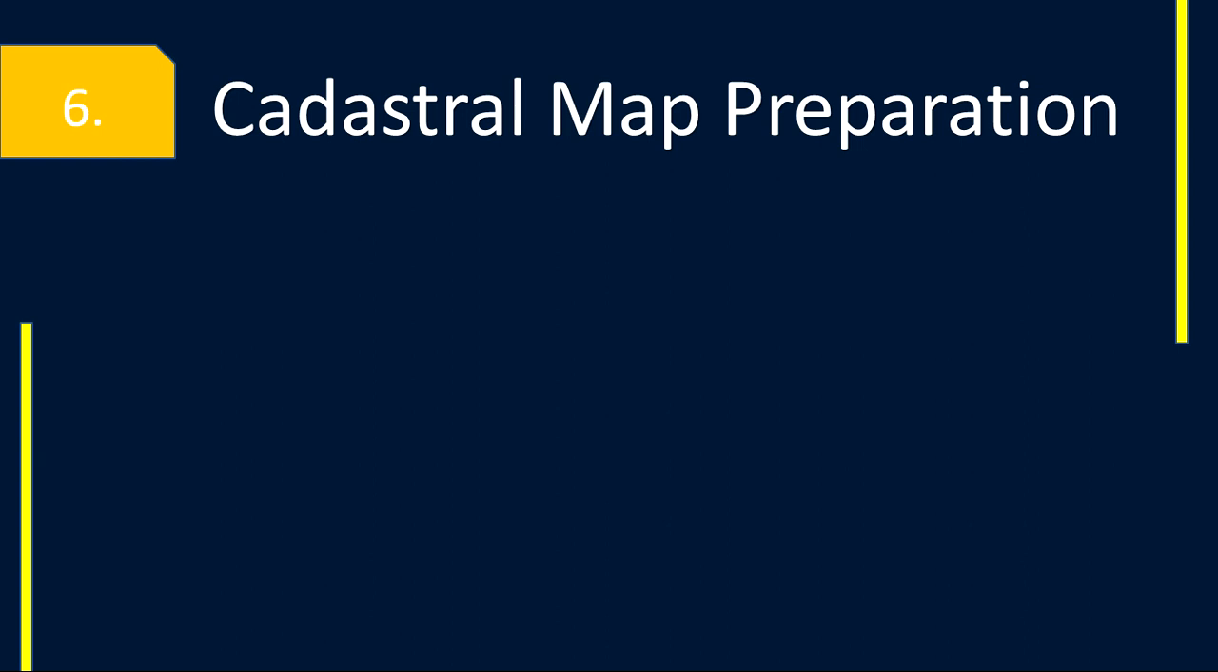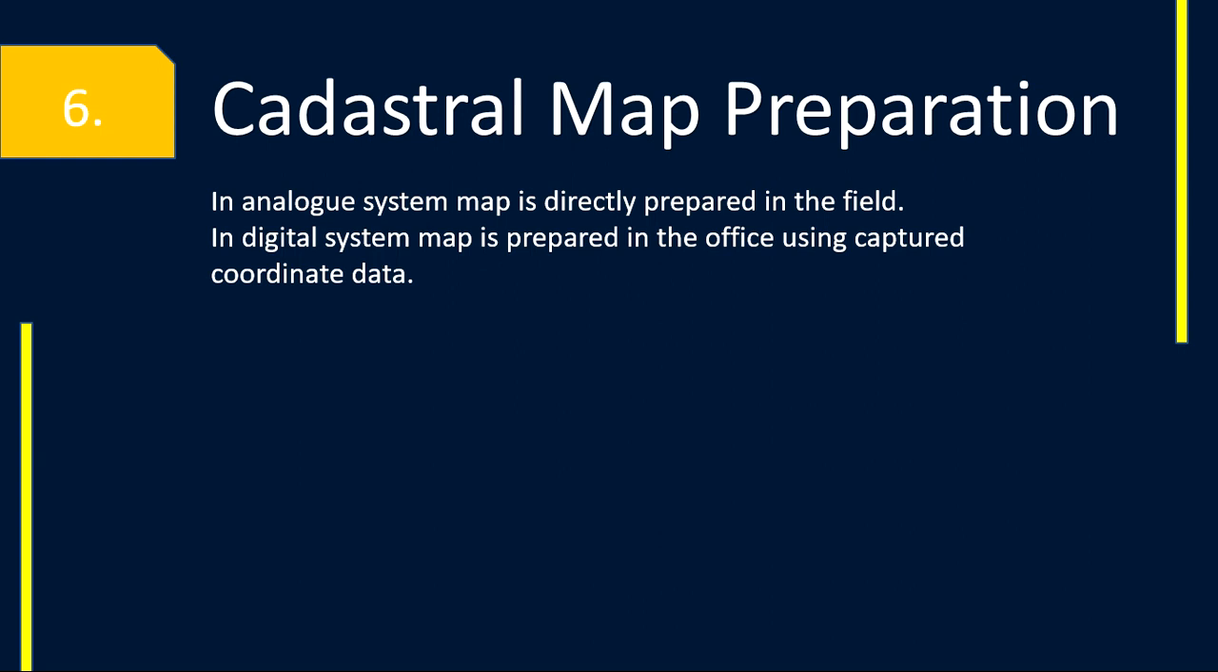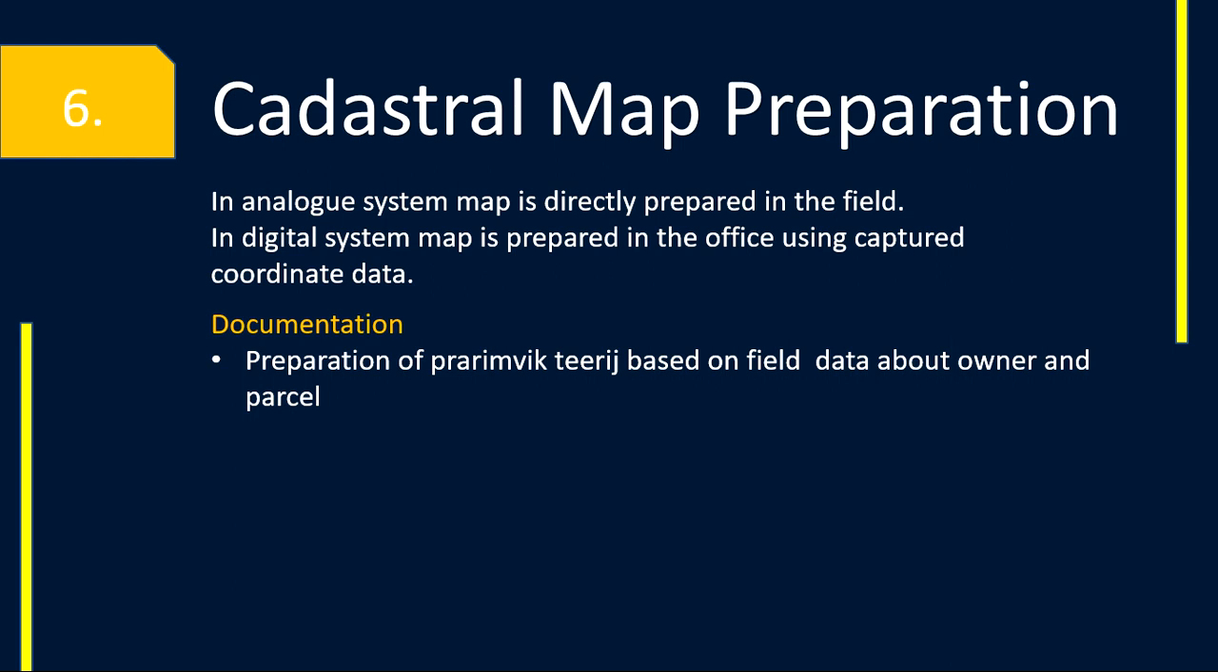And the next is cadastral map preparation. In the analog system, the map is directly prepared in the field. In the digital system, the map is prepared in the office using captured coordinate data. Documentation: preparation of Pramanic theories based on field data about owner and parcel. Area computation is done. The next is registration.